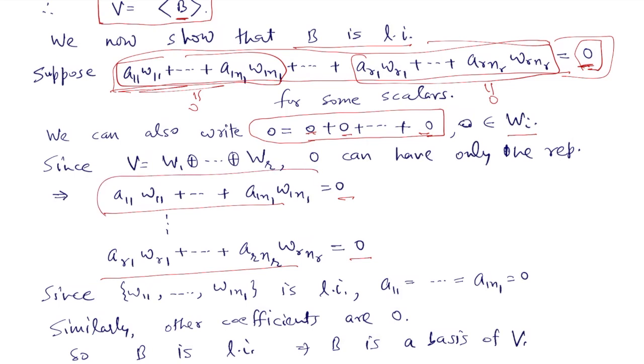But now because these w11, ..., w1n1 are linearly independent, they are a basis of W1, that will give us that a11 up to a1n1 are 0. And similarly we can show all other coefficients are equal to 0. So all these scalars are 0. So B is linearly independent, and so B is a basis of V.